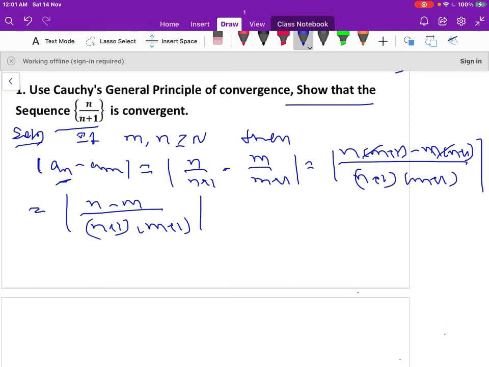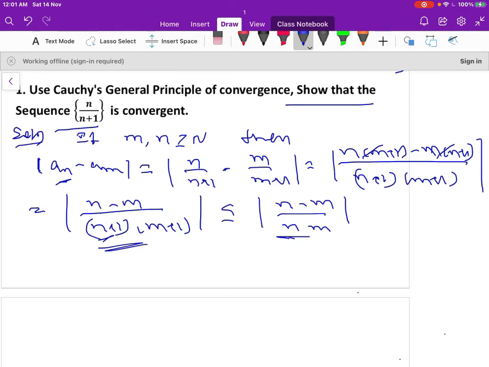So n plus 1 is bigger than n here. Anything divided by bigger values becomes a smaller value. So this is less than or equal to modulus of n minus m by, in place of n plus 1, I'll write n, and in place of m plus 1 I'll write m.